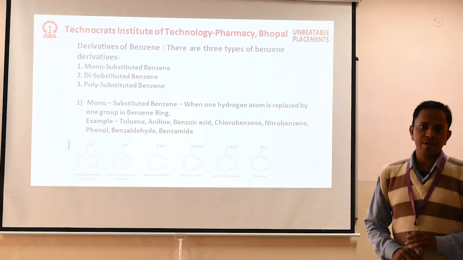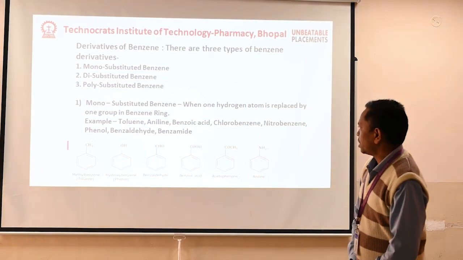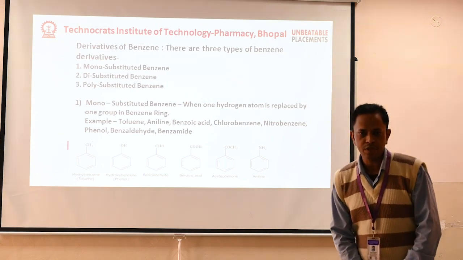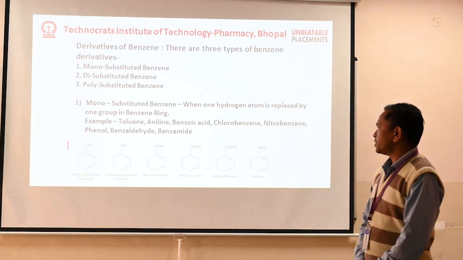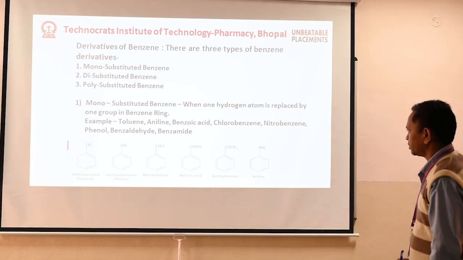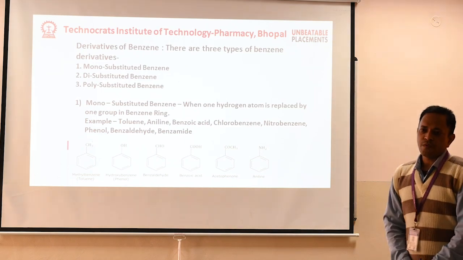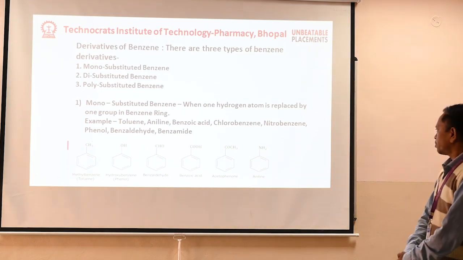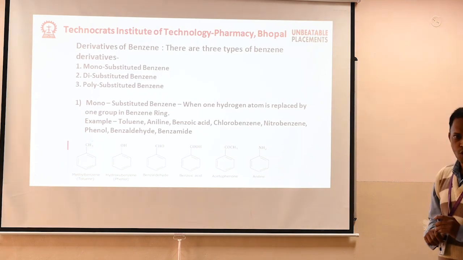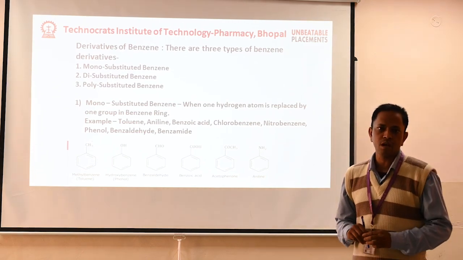Different types of derivatives of benzene. There are three types of benzene derivatives: monosubstituted benzene, disubstituted benzene, and polysubstituted benzene. Monosubstituted benzene: when one hydrogen atom is replaced by one group in benzene, it's called monosubstituted benzene.